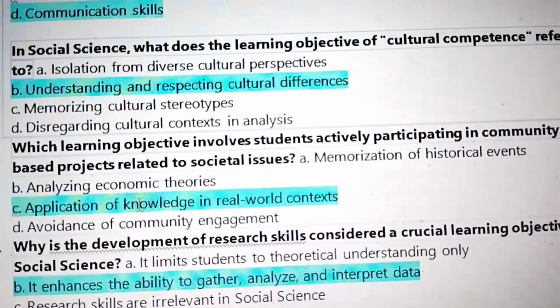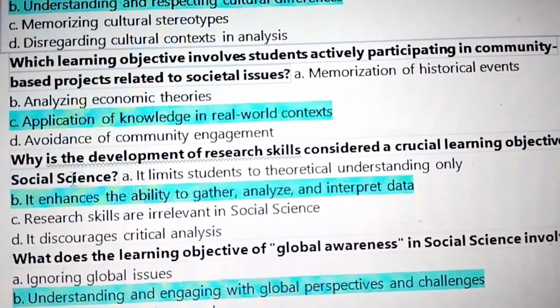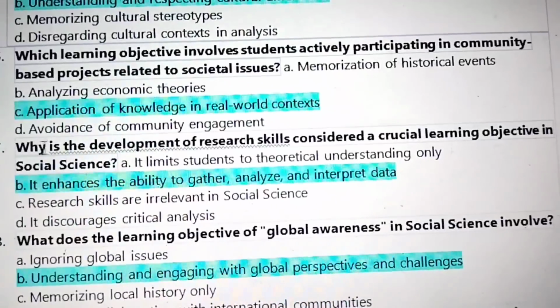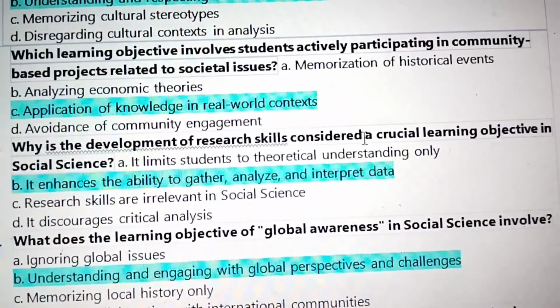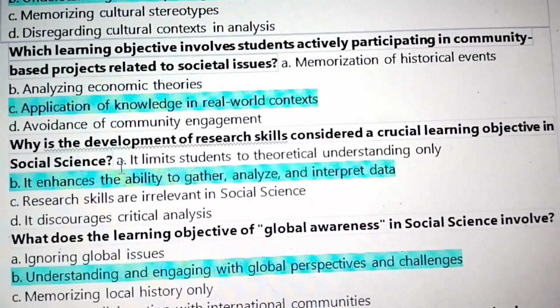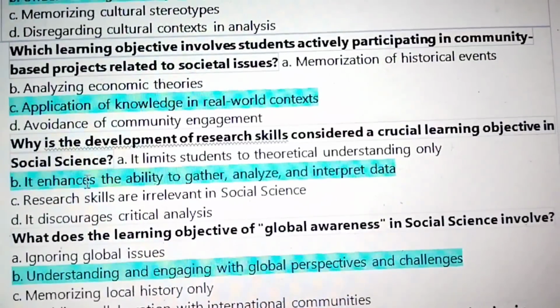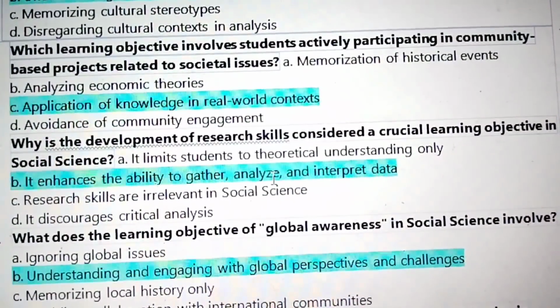The answer is application of knowledge in real-world contexts. 7. Why is the development of research skills considered a crucial learning objective in social science? It enhances the ability to gather, analyze, and interpret data.